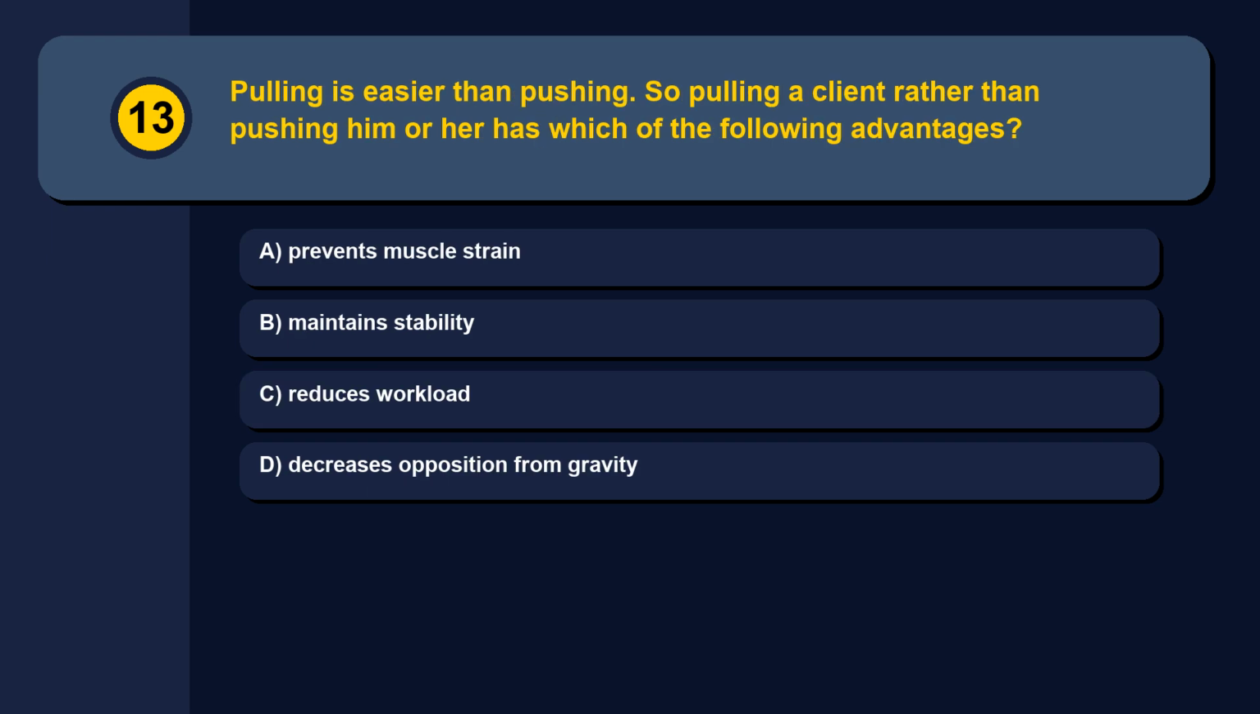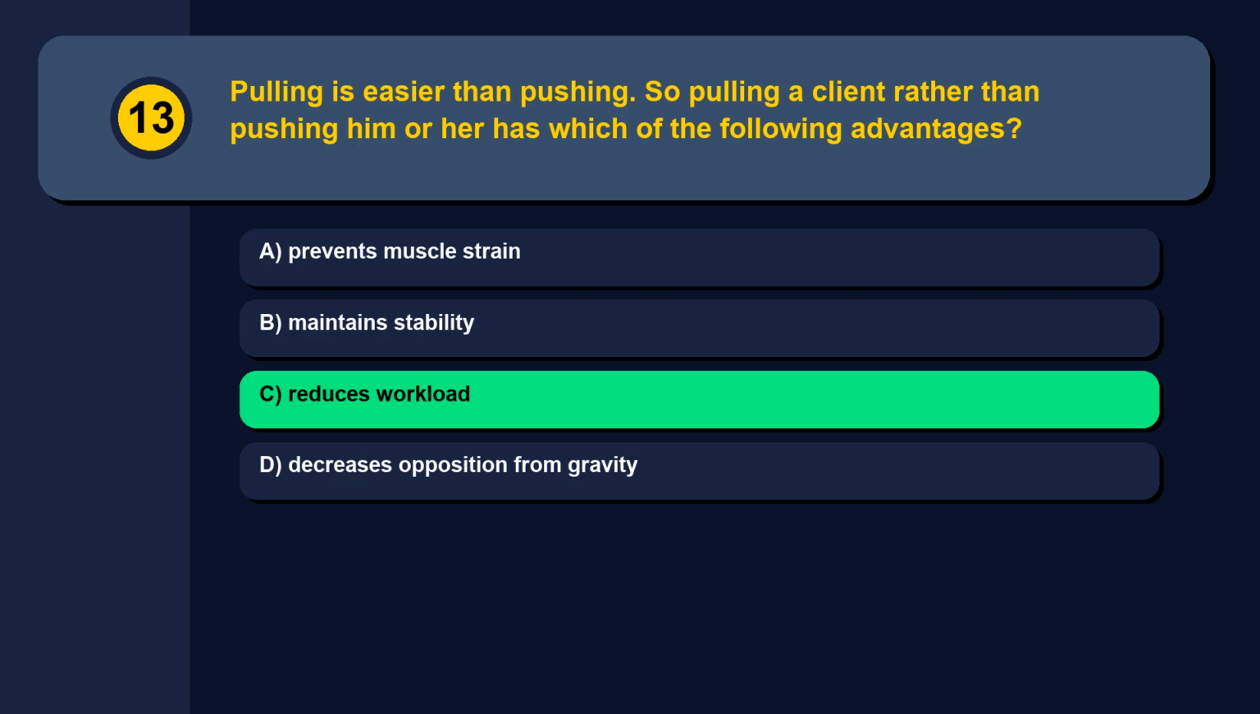Question 13. Pulling is easier than pushing. So pulling a client rather than pushing him or her has which of the following advantages? Option A, prevents muscle strain. Option B, maintains stability. Option C, reduces workload. Option D, decreases opposition from gravity. The correct answer is option C, reduces workload.